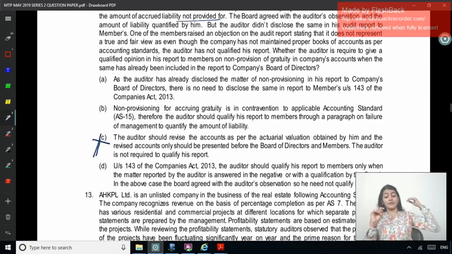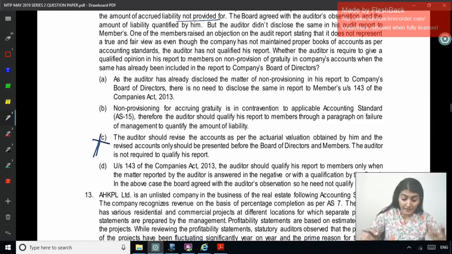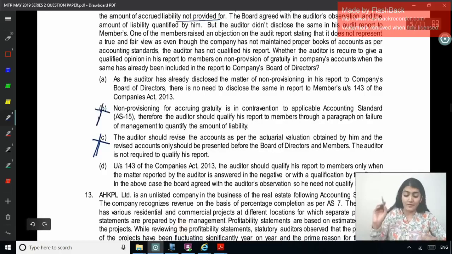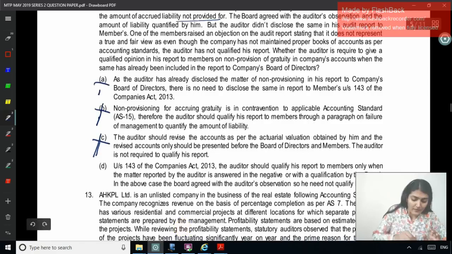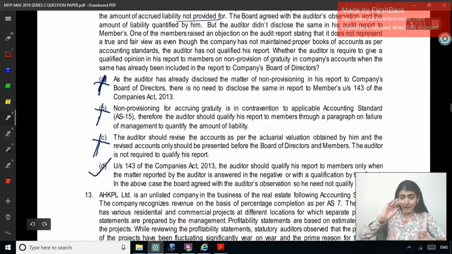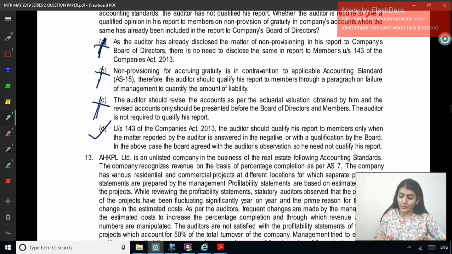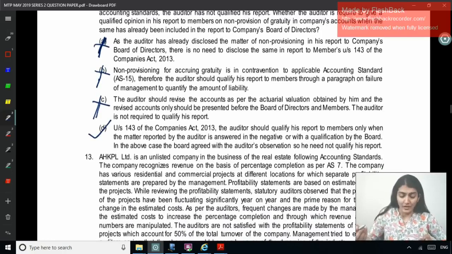Under section 143 of the Companies Act, the auditor should qualify his report to the members only when the matter reported by the auditor is answered in the negative or with a qualification by the board. In the above case, the board agreed with the auditor's observation, so there is no need to qualify the report. So had the board not agreed, then the auditor would have qualified the report. Right, so should the auditor qualify his report? No. The auditor has already disclosed the matter, so there is no need to disclose again. As the matter has been agreed upon, no need to qualify the report. Right, come to 13.